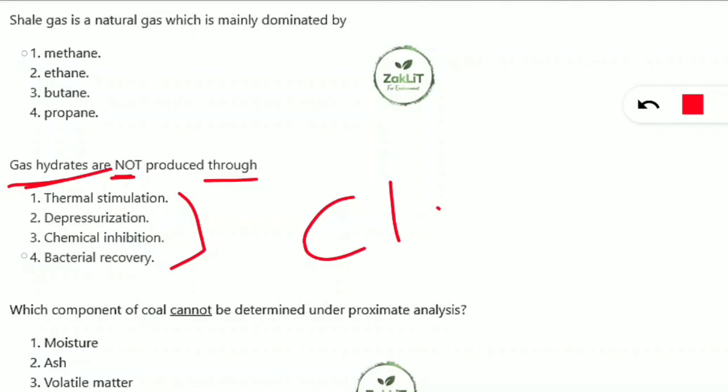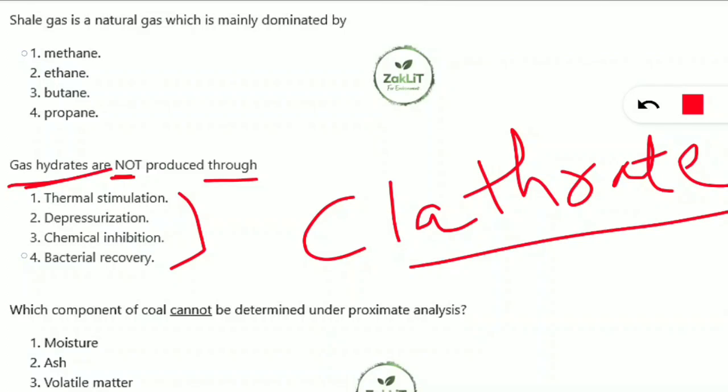Next question is, gas hydrates are not produced through which of the following processes? Here most of the time it is asking not. You should read the questions very carefully. So gas hydrates are formed through which process we should know. First of all you should know what gas hydrates are. Gas hydrates are also called clathrate. You should note down C-L-A-T-H-R-A-T-E. So clathrate or clathrate hydrates.